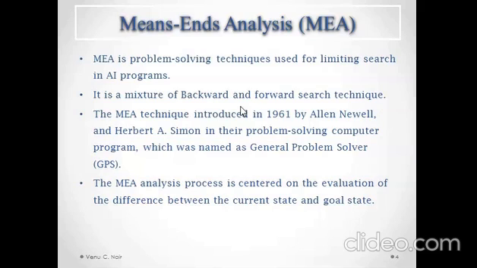This technique was introduced in 1961 by two scientists; that is the history of this MEA search algorithm. It was used in the general problem solver, GPS. The MEA process is centered on the evaluation of the difference between the current state and the goal state.